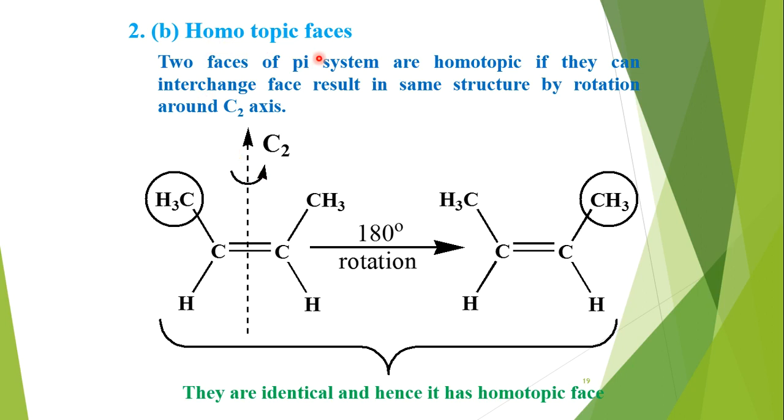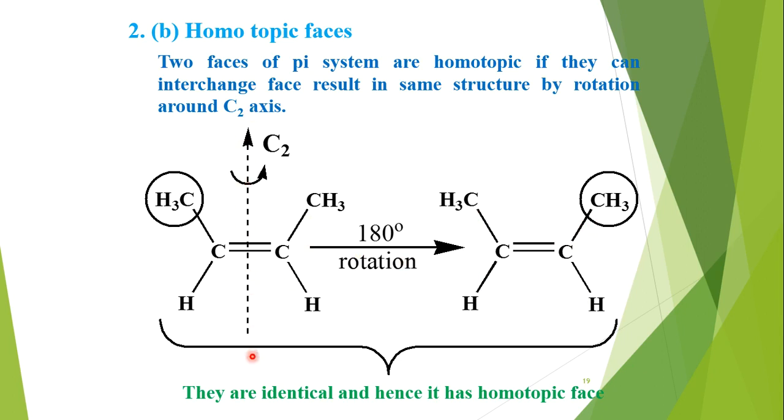Now check the topic relation between two faces. Two faces of a pi system are homotopic if they can interchange faces and result in the same structure by rotation around a C2 axis. So here the axis of symmetry, or the line, should pass in between these two faces, in the middle portion of these two faces, and when we apply that axis of symmetry the molecule should be similar to the first one.